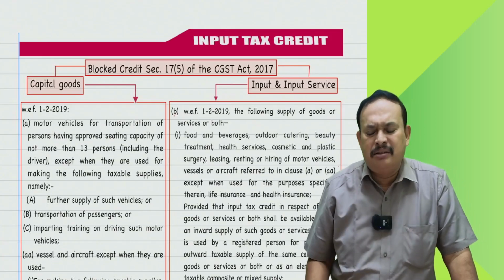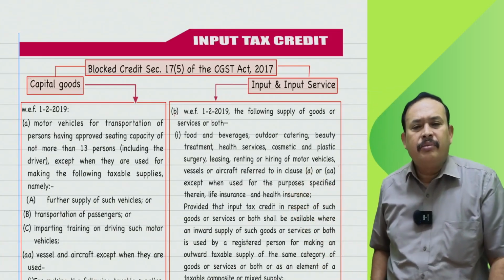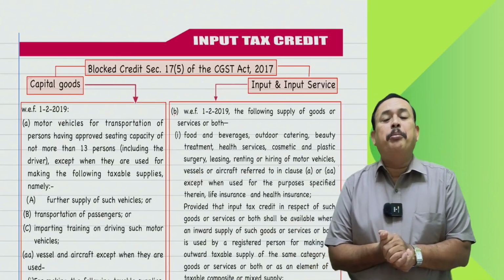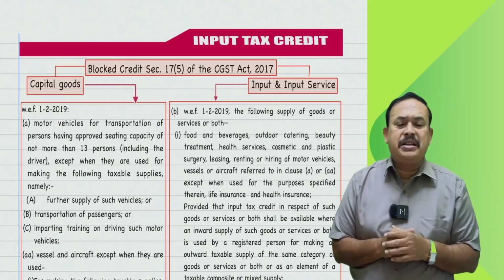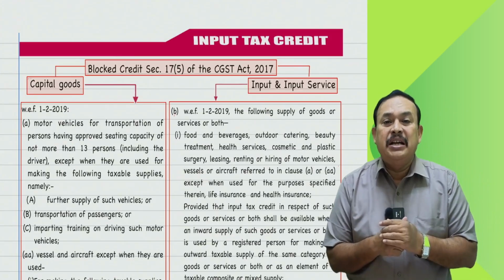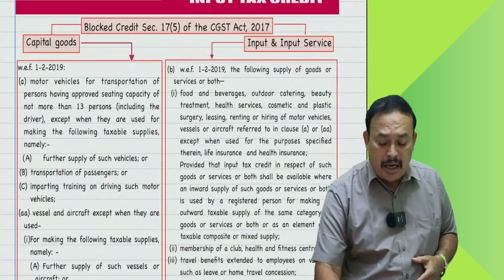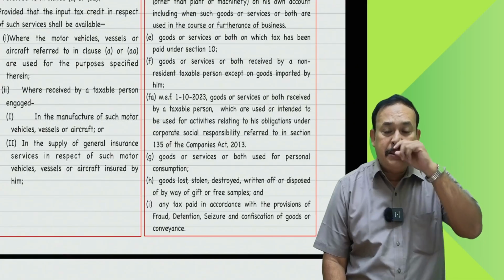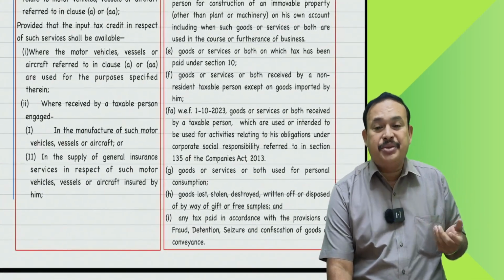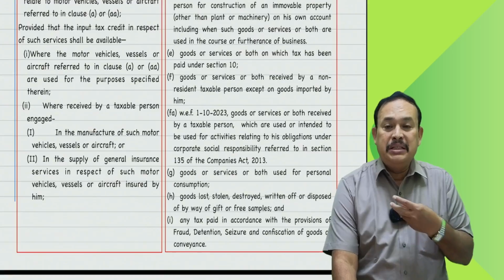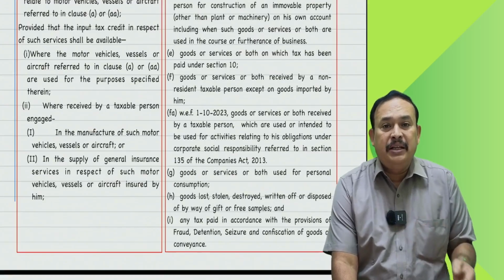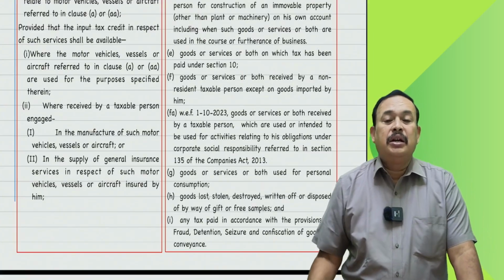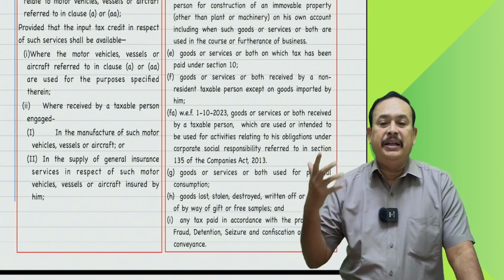The GST Council said, no, we won't give the credit, accordingly notified by the government. What do you mean by blocked credit? Refer to section 17 subsection 5, clause A to clause I. There are almost all 9 clauses, and in between so many subclauses. Newly inserted here is clause FA in section 17 subsection 5, clause B subclause FA, a new amended provision.